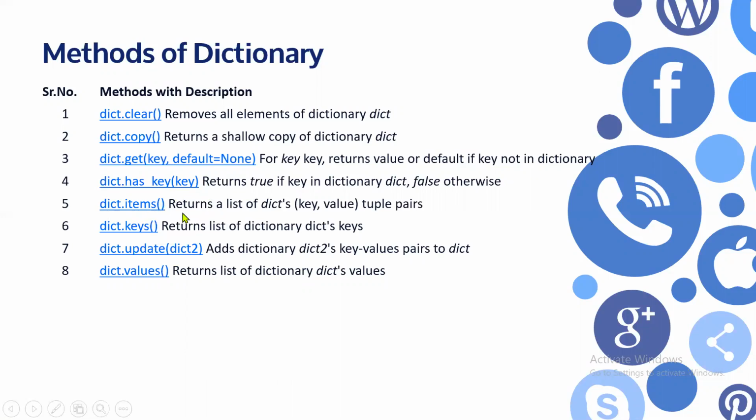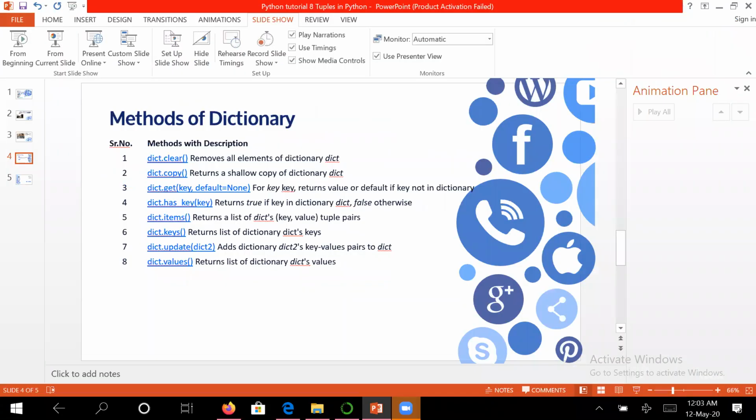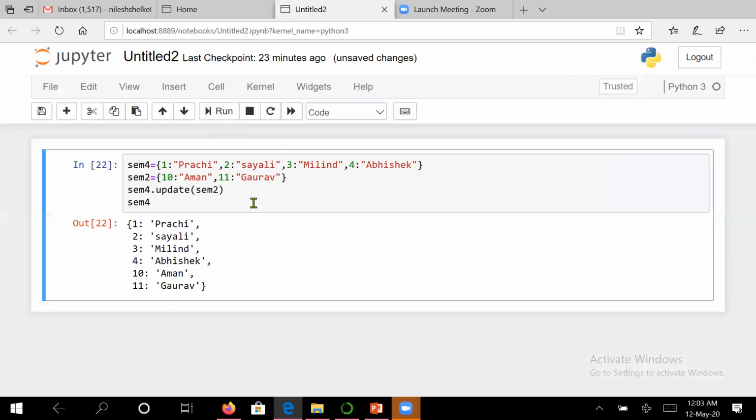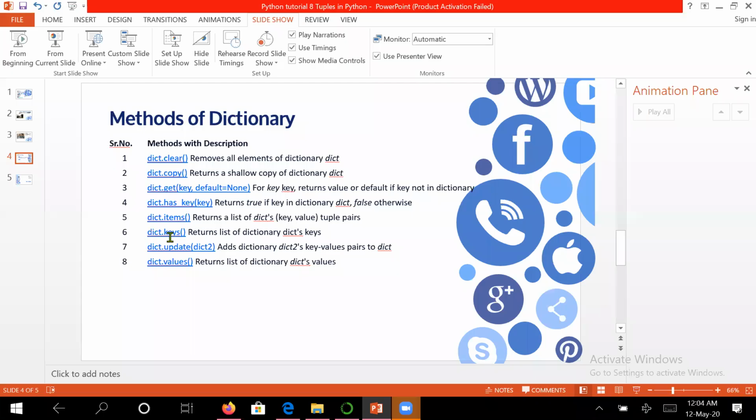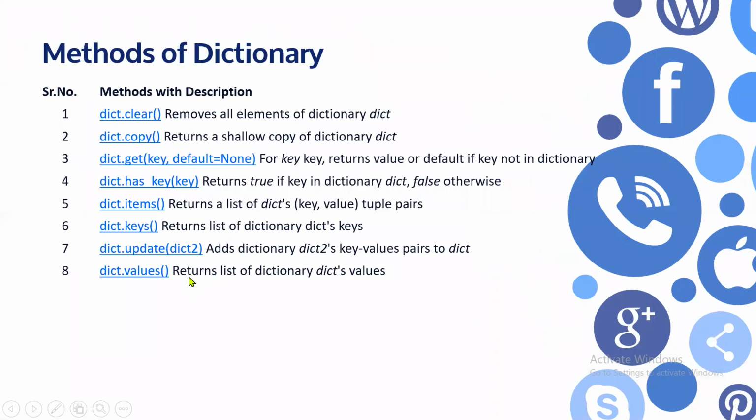Dictionary items will give you all the elements in the dictionary item-wise. Let us check here. Suppose I want semester 4 items. So it will give you the pairs of values. You see here, it has given pairwise values. Next is keys. We have seen it returns the keys. Update, whatever values you give, it will update that. That means it will add the elements. And through the dictionary values command, it will show you all the values.